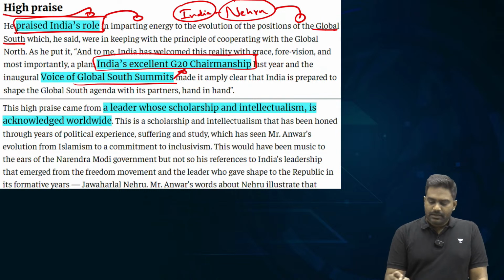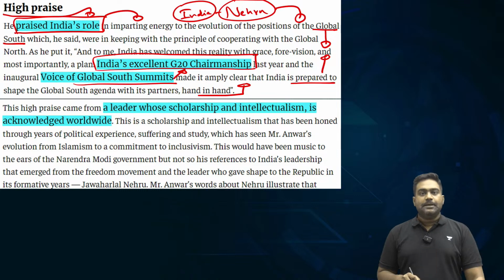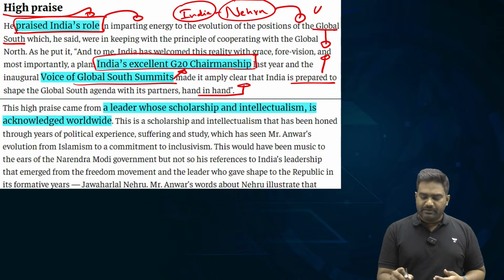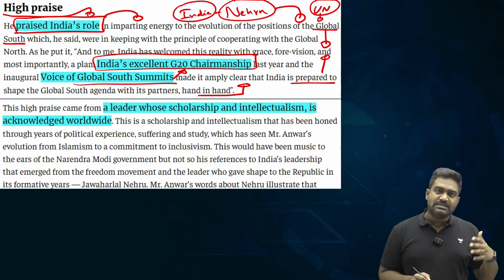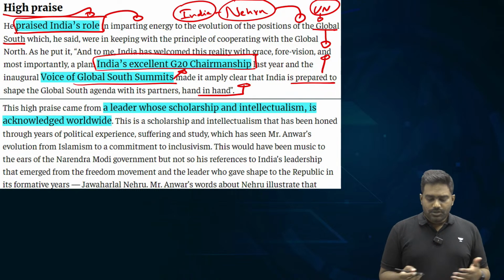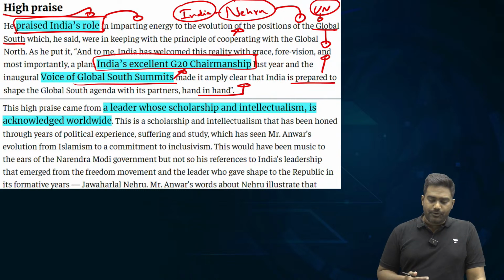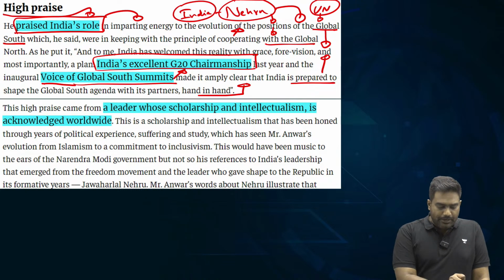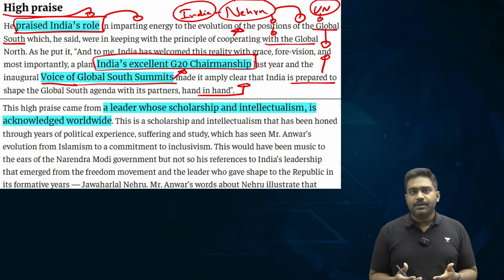Post 1947, the Nehru government, which adopted an independent foreign policy and maintained the principle of strategic autonomy, raised its voice at the global level at the United Nations, supporting the decolonization of the world. We took a stand against colonialism and imperialism. So the Malaysian leader paid tribute to the idea, the vision of Nehru, how Nehru contributed not just to India and its diplomacy, but to the whole world, how India championed the global south. And that is what you see today as well in our diplomacy, in our foreign policy.